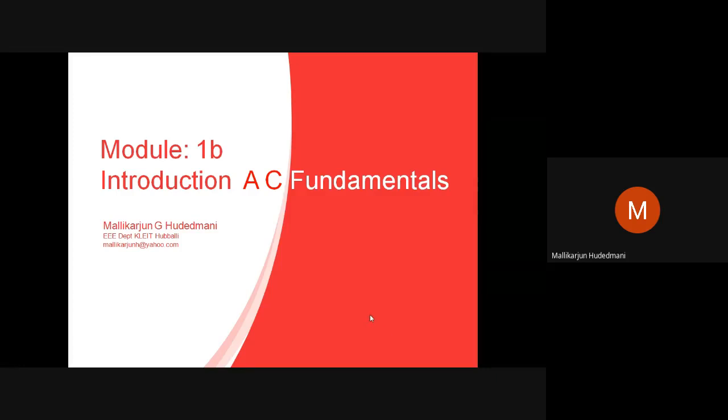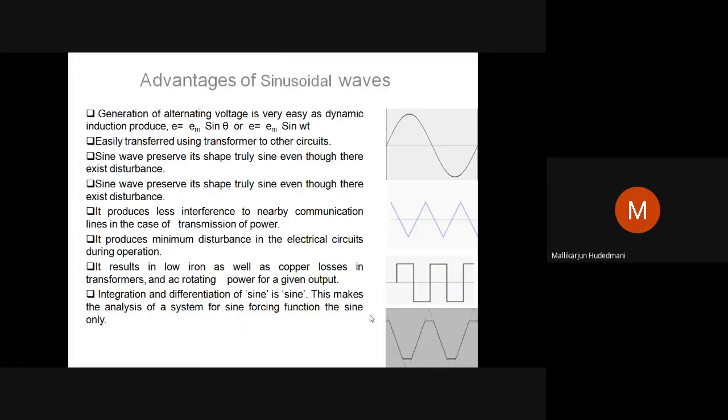Ahead with the next slide. What are the advantages of sinusoidal waves? Because we speak of single phase AC, three phase AC in electrical terms. What is that exactly? How does that wave look if I speak of a voltage or a current? You can see on the page I have put some images.